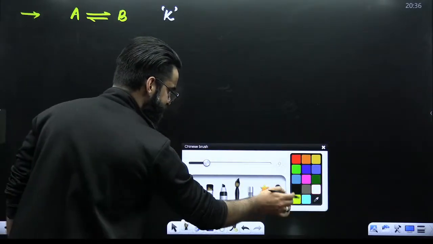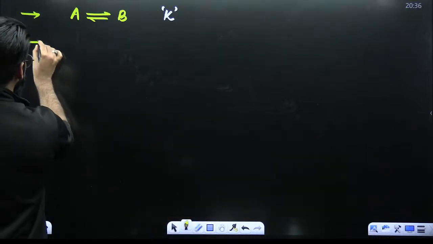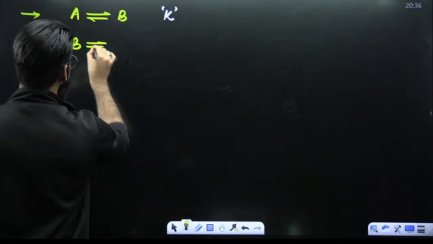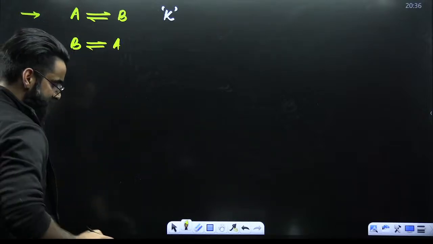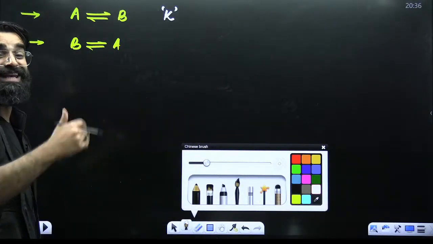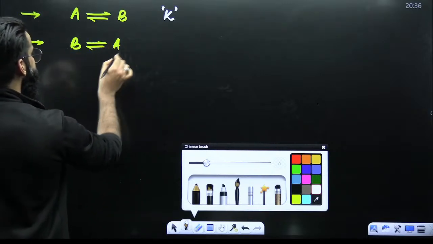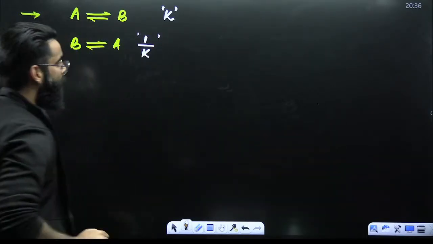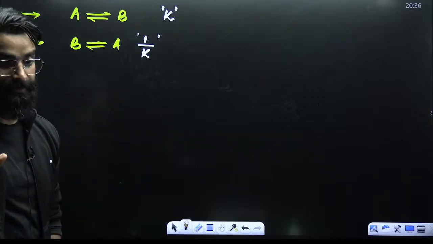The first thing, my dear students, if you reverse the reaction like this, what happens to equilibrium constant? Equilibrium constant is inversed. So the equilibrium constant of this particular reaction becomes 1 by K.